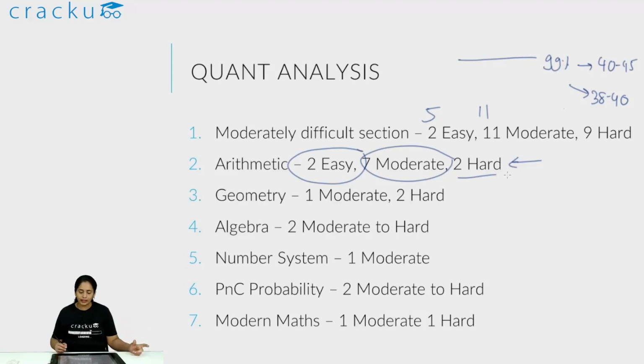Geometry was 1 moderate and 2 hard, and actually one of these that was classified as hard was actually very easy.